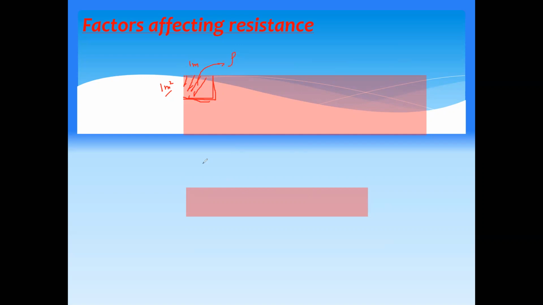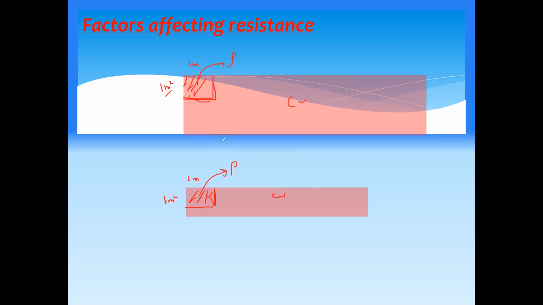Same thing here. When I take an area of 1 meter square and a length of 1 meter, the resistance of this part is known as resistivity. If this is made up of copper, and this is also made up of copper, then the two wires will have the same resistivity. So resistivity does not depend on the length of the wire or the cross-sectional area. It depends on the type of the material, and it will be constant.